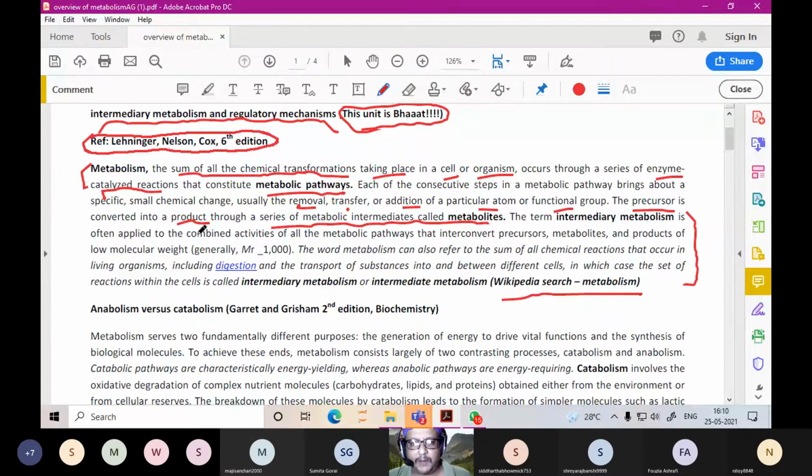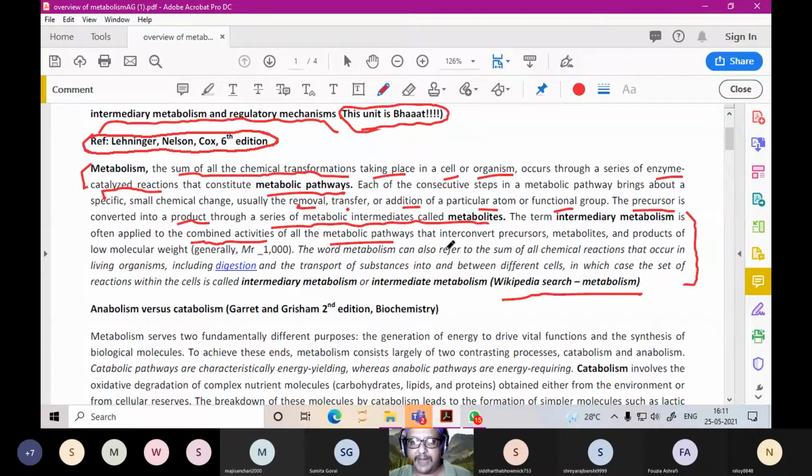It is applied to the combined activities of all the metabolic pathways. Like A, B, C, D, E is one metabolic pathway. Then F, G, H, I, J, K, L is one metabolic pathway. Then 1, 2, 3, 4, 5 is another metabolic pathway. So all these metabolic pathways together are known as intermediary metabolism or intermediate metabolism.